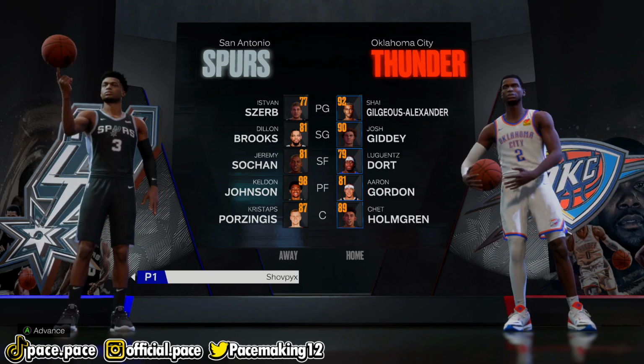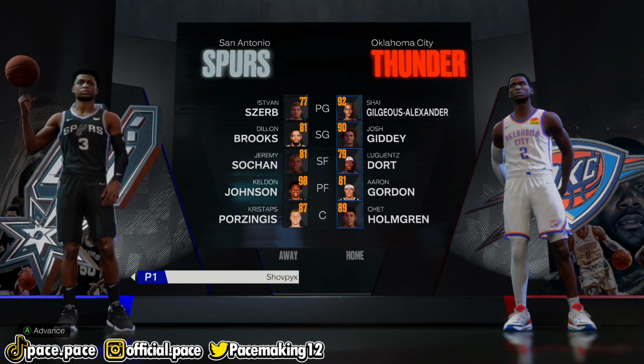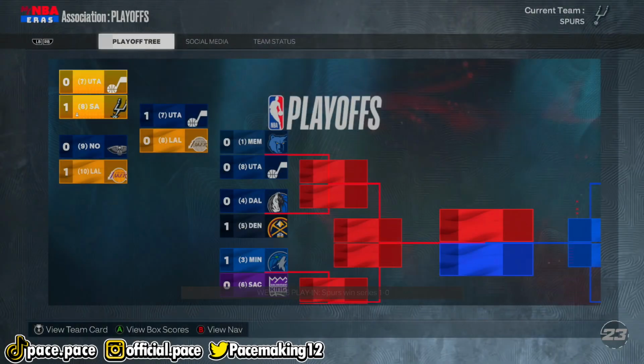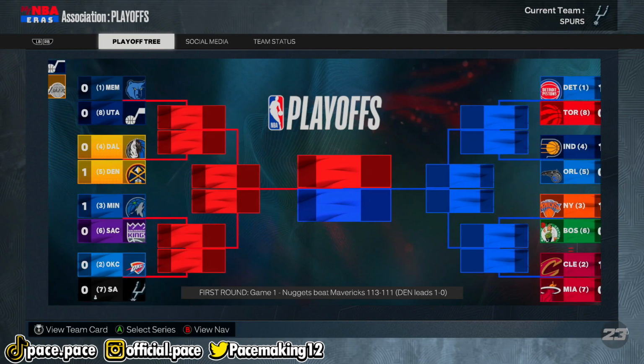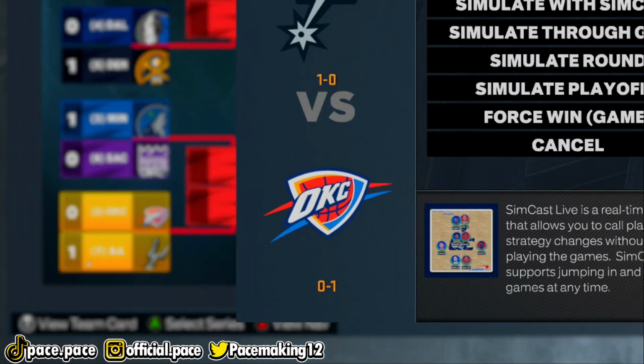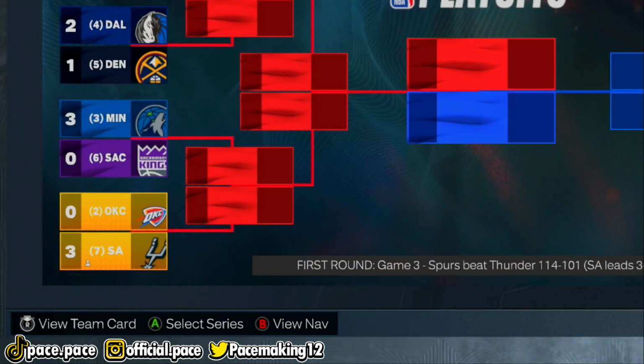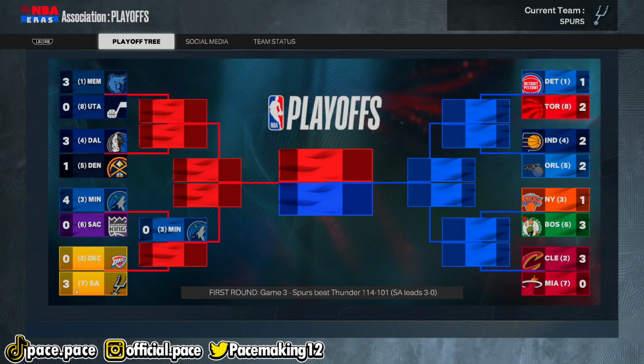And now we have to play against the Oklahoma City Thunder yet again, and they still have Shai Gilgeous-Alexander, Josh Giddey, Lu Dort, and Chet Holmgren. I'm pretty sure they had Aaron Gordon last time as well, but I can't really remember. And yes, they were the 2nd seed, so they are definitely a good team, and we actually won the first game. We're up 2-0. No, we're up 3-0. Oh my god, ain't no way. Oh, they won a game.